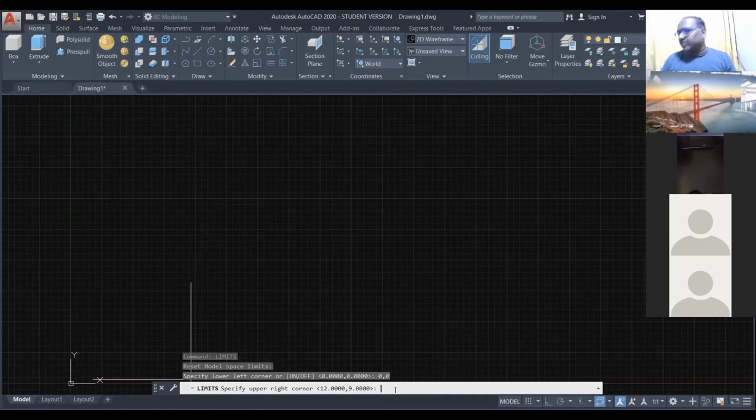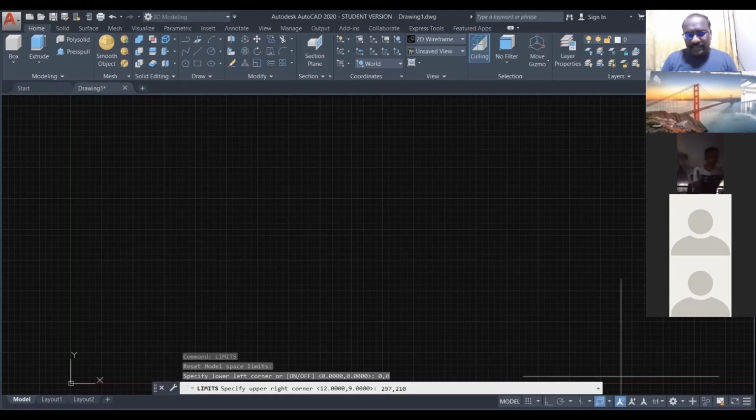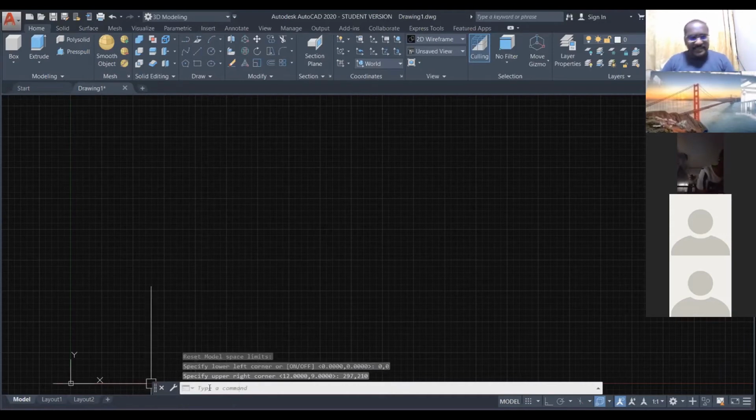My A4 paper size vertical height is 297, and horizontal length is 210. So I'm going to give my x-axis as 297, comma 210 as my y-axis. Once you type that value, just enter, then here, see, the command is completed.